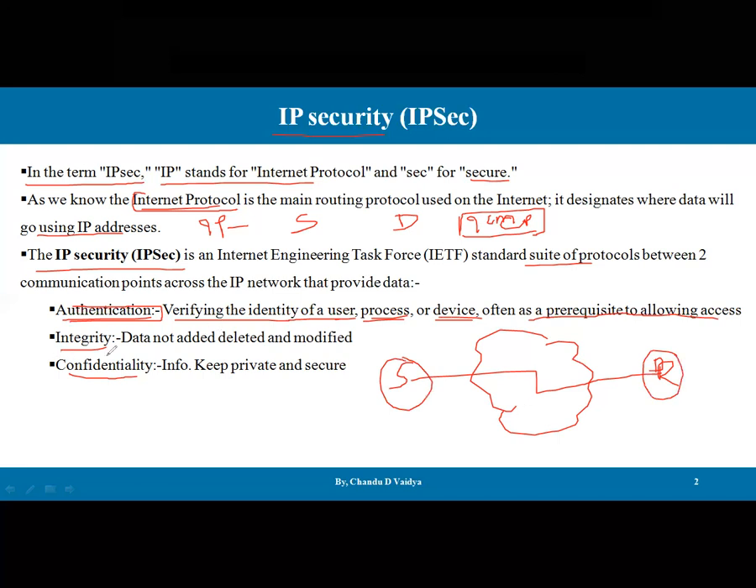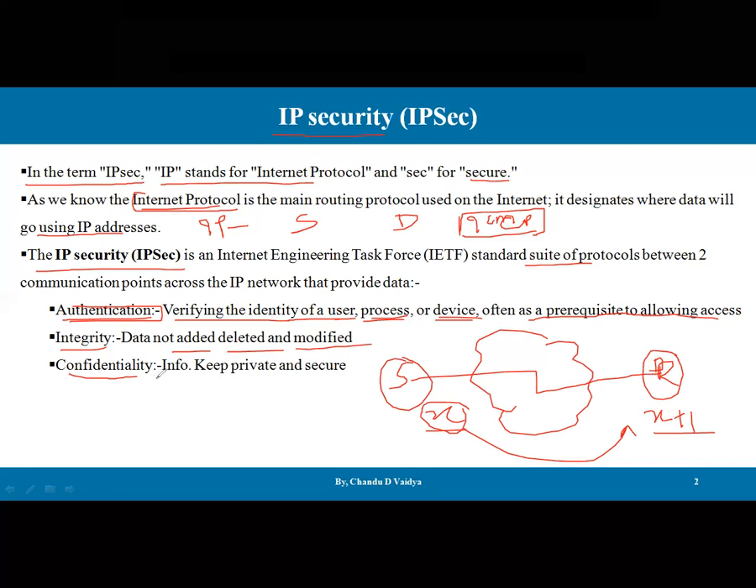Then the integrity. Whatever data is sent by the sender, let's say it is sending X, this data cannot be changed to X plus one. This kind of scenario is not allowed. So integrity means data is not added, deleted, or modified. Whatever data is sent by the sender is supposed to be received by the receiver. It's the duty of IP security to ensure that X never becomes X plus one or X minus one. Modification is not allowed.